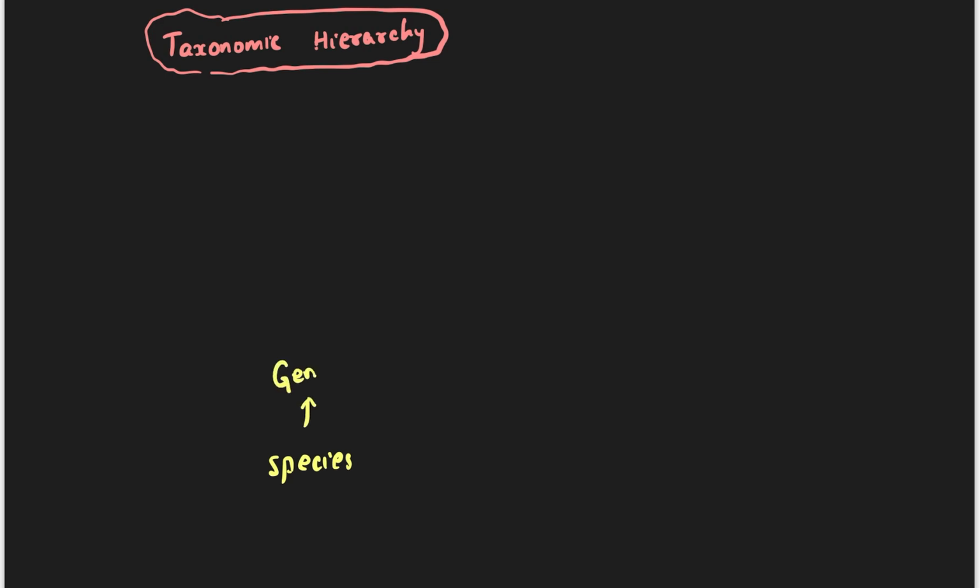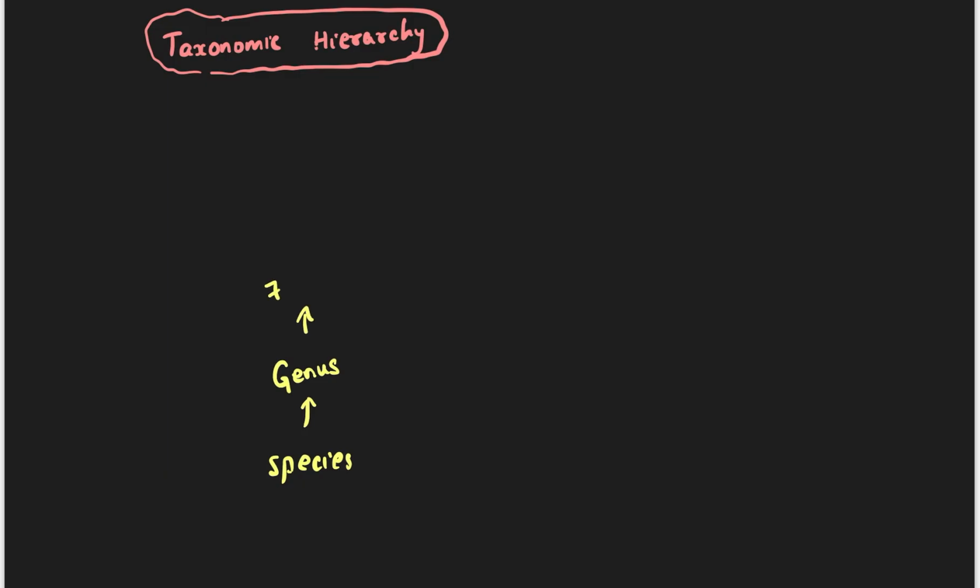Species belong to a group called a genus. If you put different types of species together, for example tiger, lion, and leopard, they all belong to a similar group called Panthera. That group is called the genus.